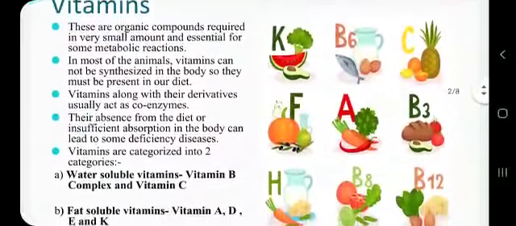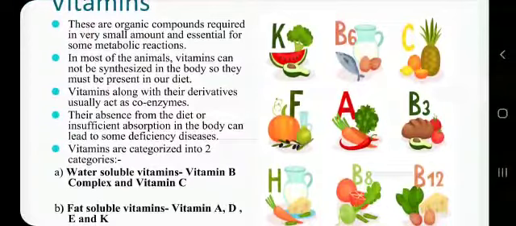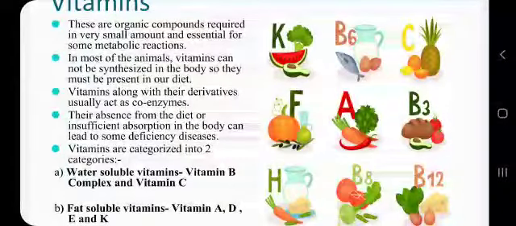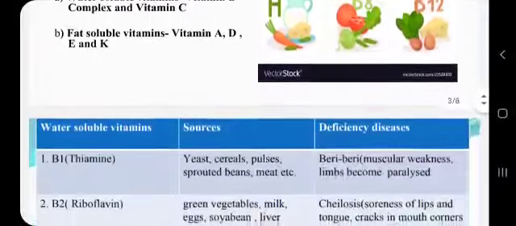Now you can see here vitamin A, and then there are derivatives of vitamin B such as B6, B3, B12, B8, etc. Then there is vitamin C, vitamin K, vitamin D, etc. These vitamins are categorized into two categories: water soluble vitamins and fat soluble vitamins. Water soluble vitamins are vitamin B complex and vitamin C, and fat soluble vitamins are vitamin A, D, E and K. Now we will discuss all these vitamins one by one.